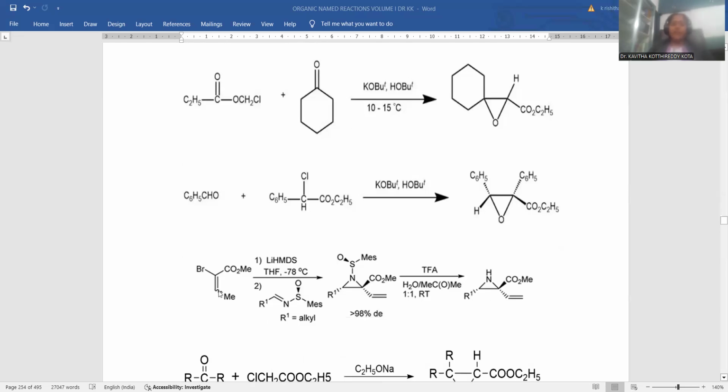I am going to take another example, and here an alpha halo ester was taken. A bromo ester is the starting material you can add. Lithium hexamethyldisilazide (LiHMDS) is the strong base added there. Tetrahydrofuran is the solvent media, and minus 78 degrees centigrade is operated. Cryogenic conditions are to be applied. At this condition, let me add this kind of alpha halo ester.